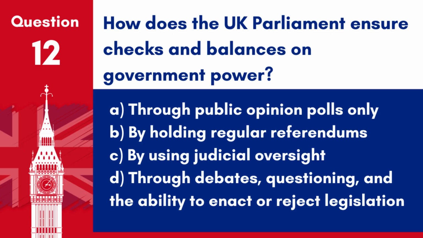A. Through public opinion polls only. B. By holding regular referendums. C. By using judicial oversight. D. Through debates, questioning, and the ability to enact or reject legislation. Answer D. Through debates, questioning, and the ability to enact or reject legislation. This ensures that the government remains accountable.